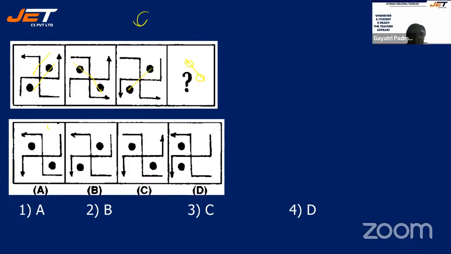So it should either be option A or it should be option C. It cannot be option B, it cannot be option D. Now our question is to select whether it is A or C. Clear? Because you are going to still tilt it and find out. Okay. So mostly your answer should be A.